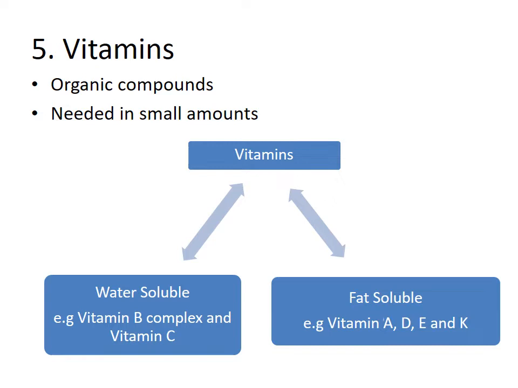Now here is the word vitamin B complex. So a question should rise in your mind, what does the word complex stand for? Is it only one vitamin, or is it a group of vitamins?